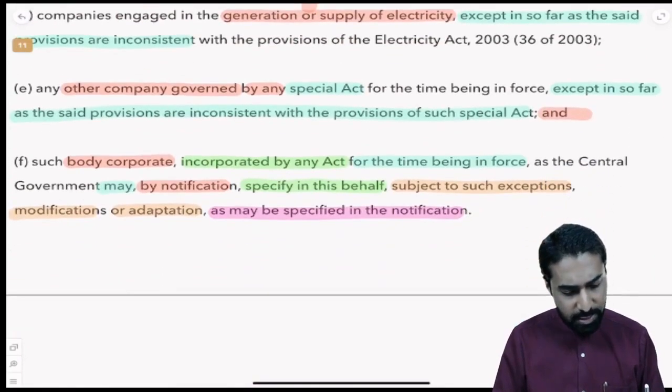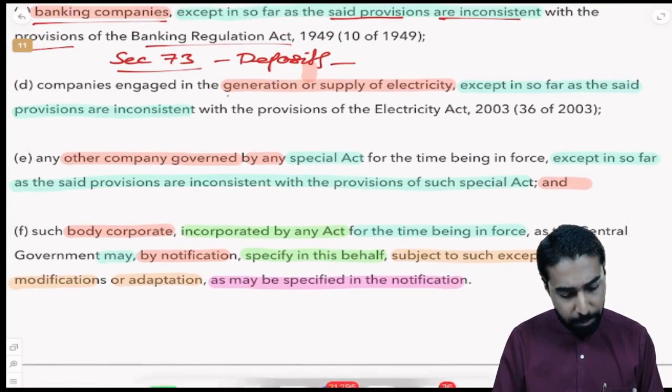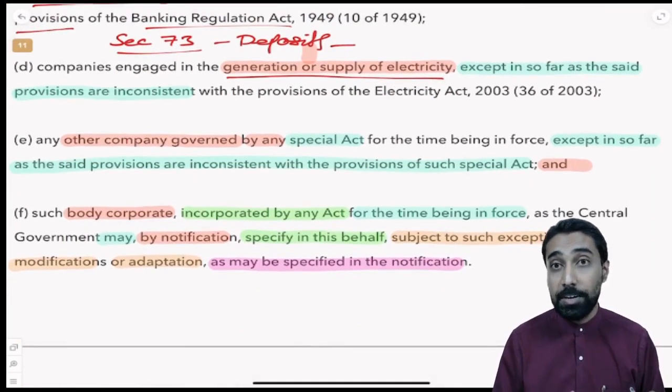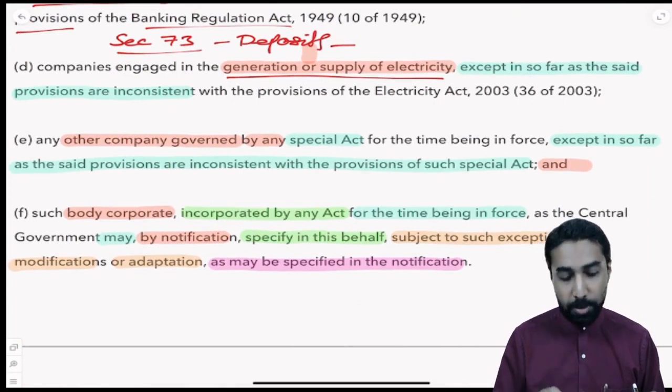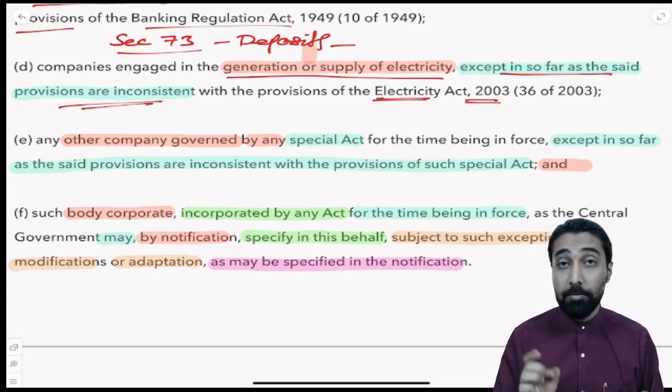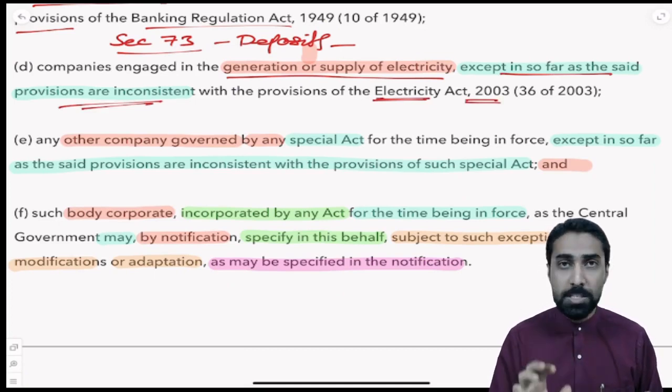So same way we have companies which are generating electricity. So here also, for companies engaged in generation of electricity, whatever provisions of the Companies Act 2013 are inconsistent with the Electricity Act, those provisions will not apply.